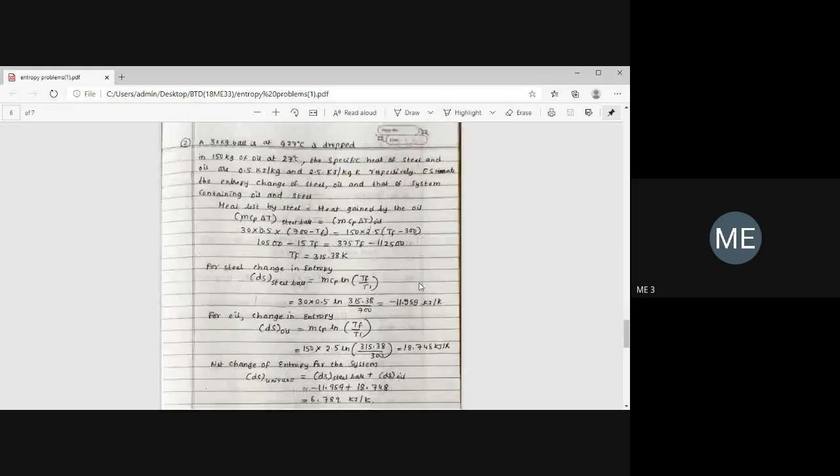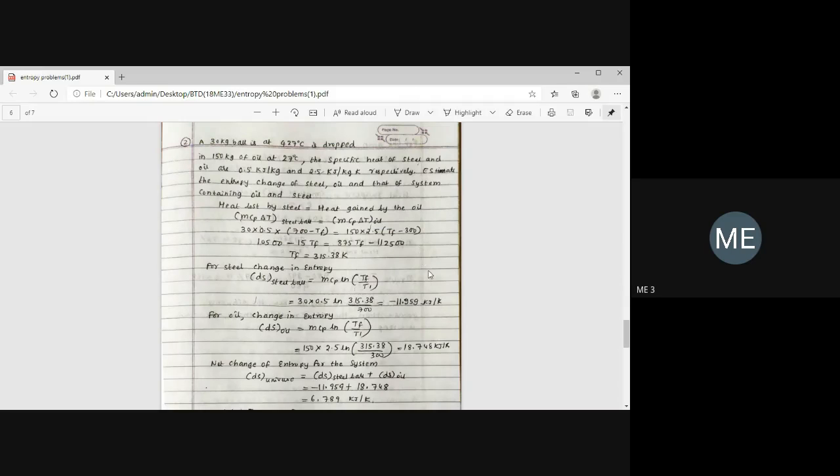Second problem. A 30 kg ball at 427 degrees Celsius is dropped in 150 kilograms of oil at 27 degrees Celsius. The specific heat of steel and oil is 0.5 kilojoules per kg Kelvin and 2.5 kilojoules per kg Kelvin. Find the entropy change of steel, oil, and that of the system containing oil and steel.